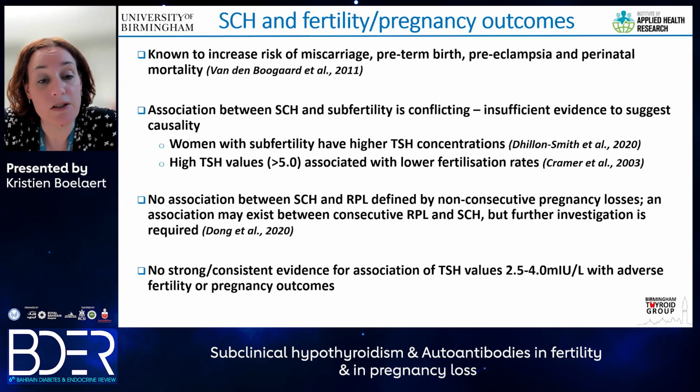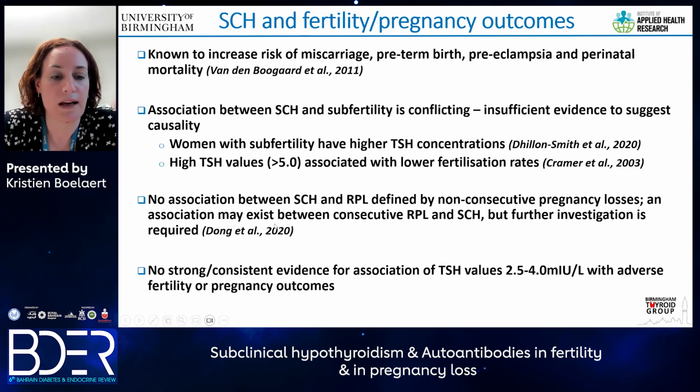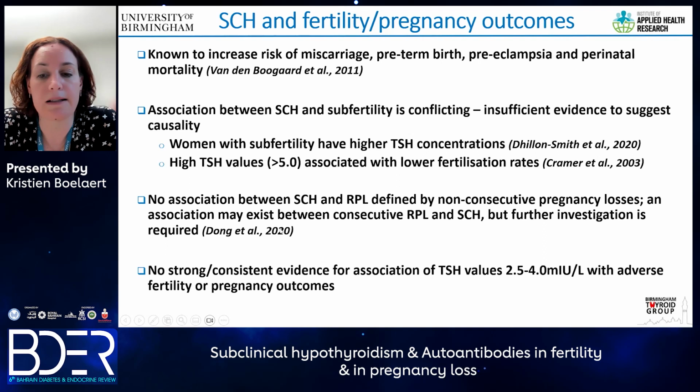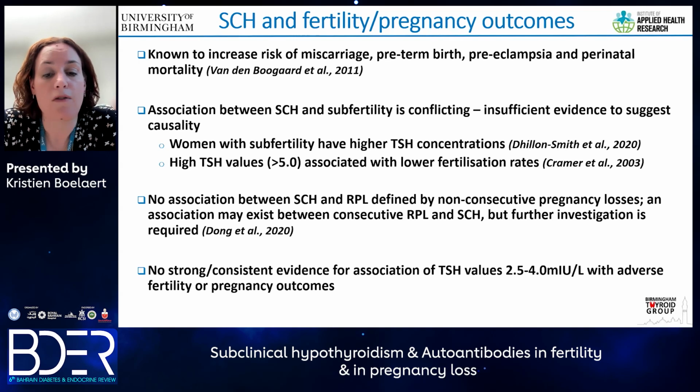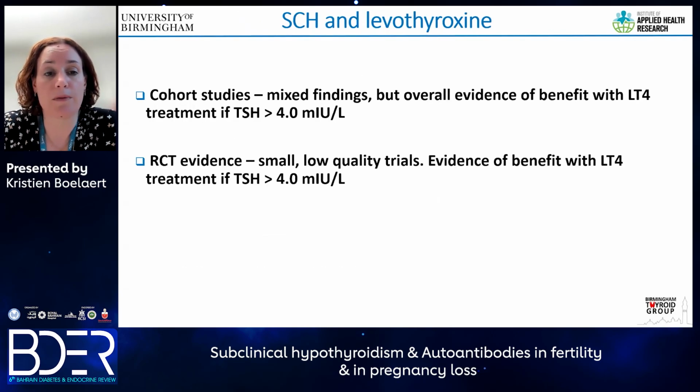We also know that high TSH values greater than 5 milliunits per liter are associated with lower fertilization rates. There is no association between subclinical hypothyroidism and recurrent pregnancy loss when this is defined by non-consecutive pregnancy losses. However, when you look at an association between consecutive recurrent pregnancy loss and subclinical hypothyroidism, there may be an association. And again, this was a systematic review here that highlighted this. However, when you take all the evidence together, there is no strong or consistent evidence for an association between TSH values of 2.5 to 4 milliunits per liter with adverse fertility or pregnancy outcomes.